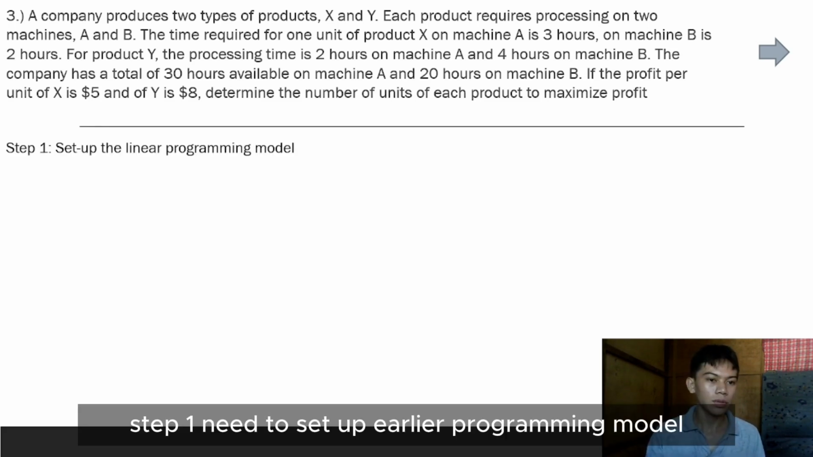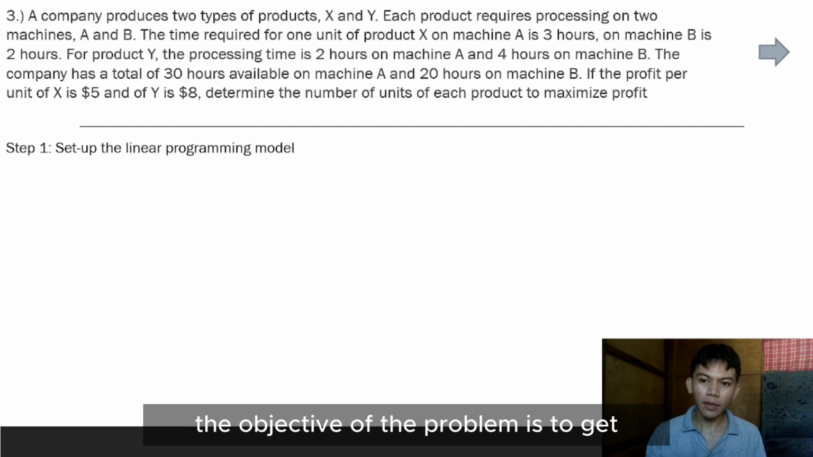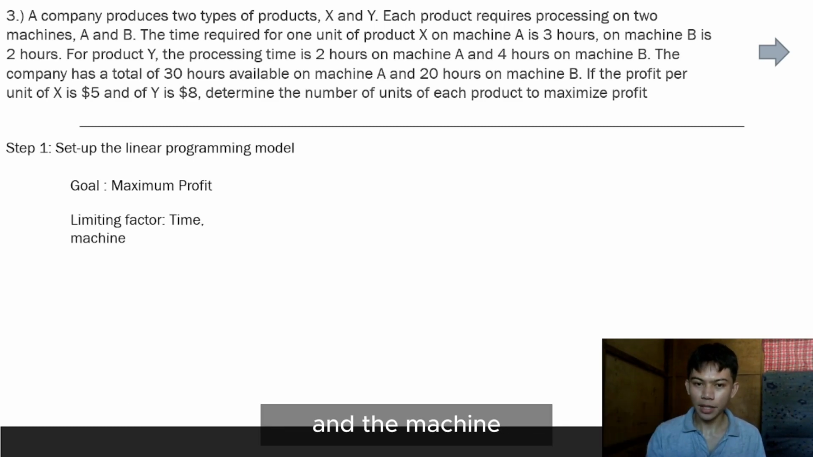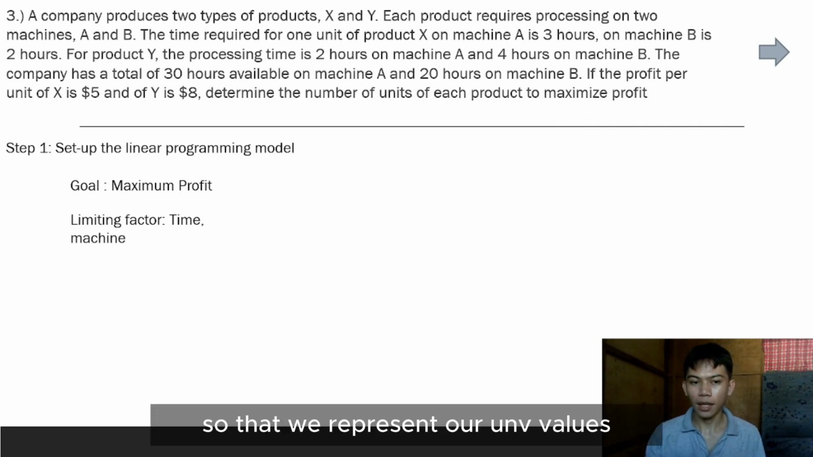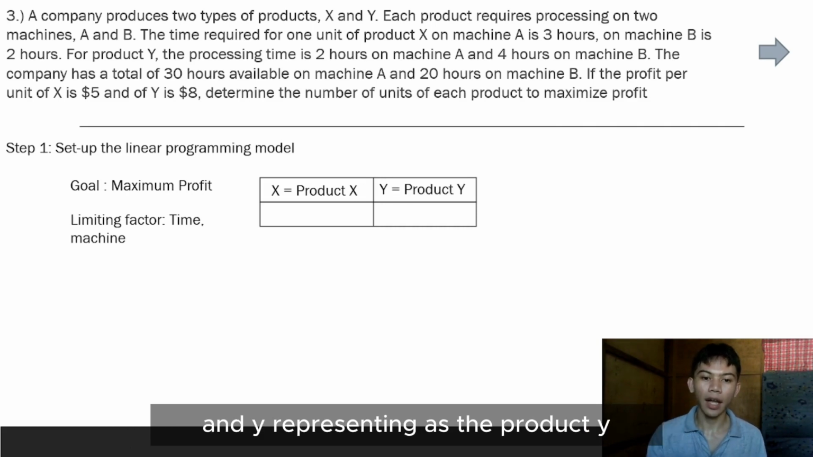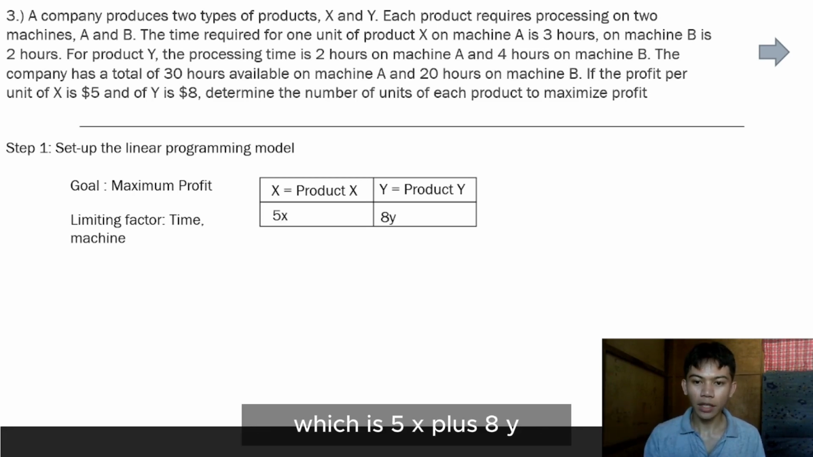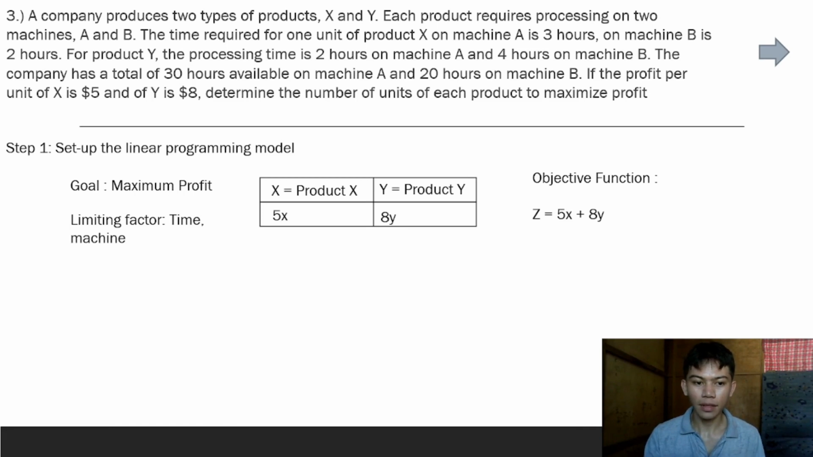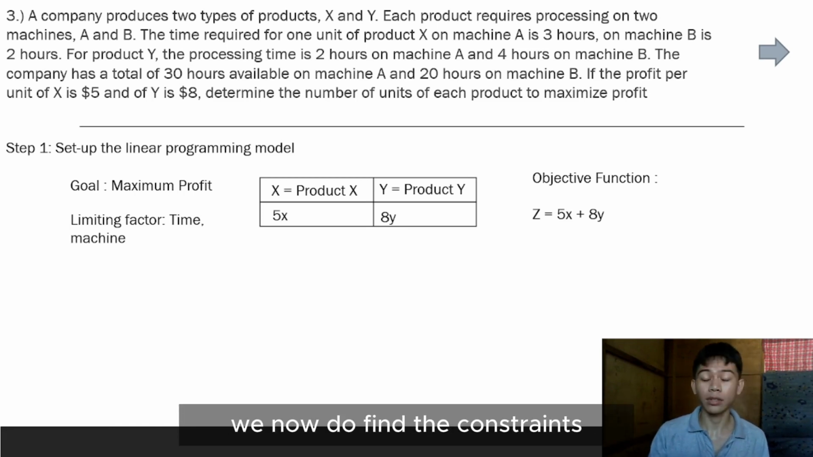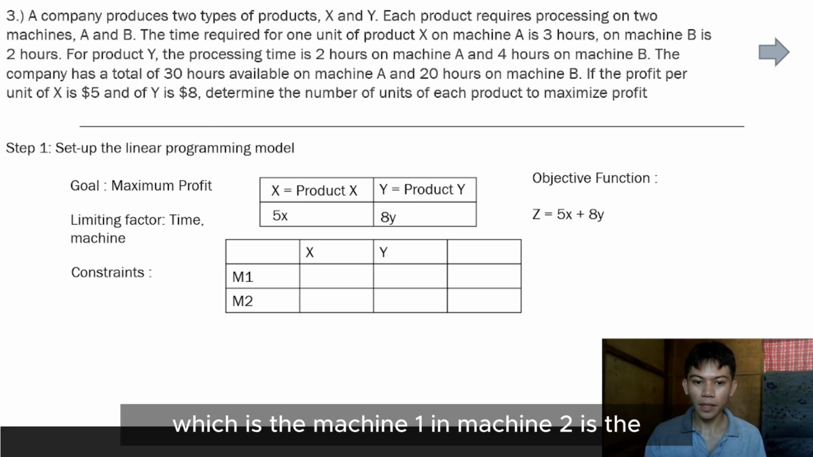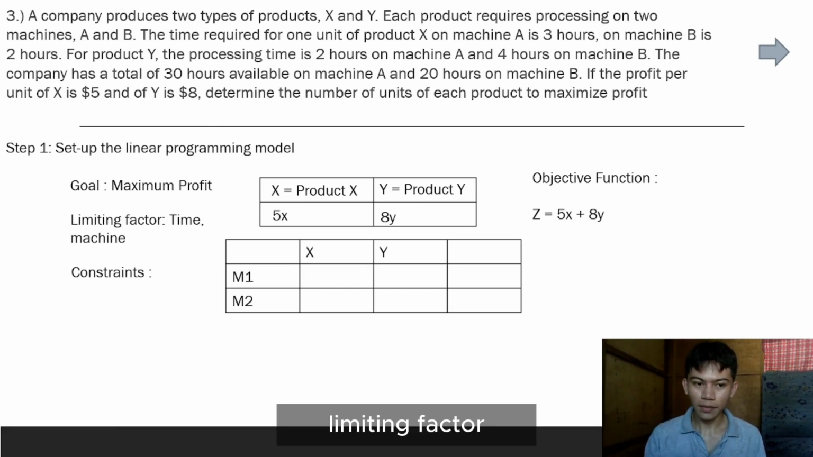Step 1, we need to set up our linear programming model. The objective of the problem is to get the maximum profit, and the limiting constraints are the time and the machines. So we represent our unknown values, with x representing product X and y representing product Y. And we need to find the objective function, which is 5x plus 8y equals z. After we get our objective function, we now find the constraints, where machine 1 and machine 2 are the limiting factors.